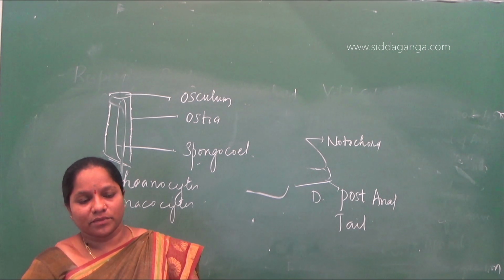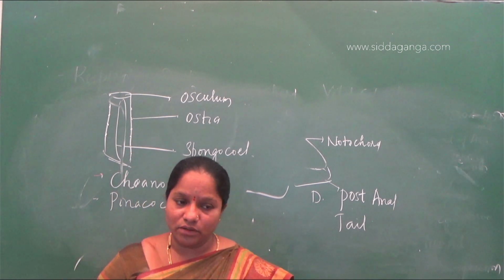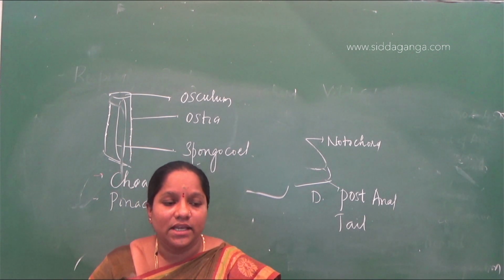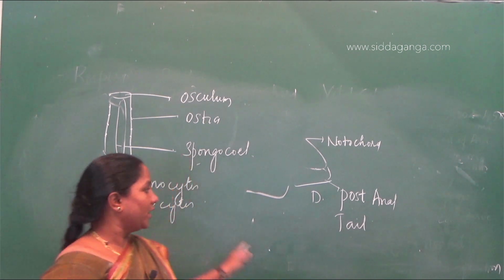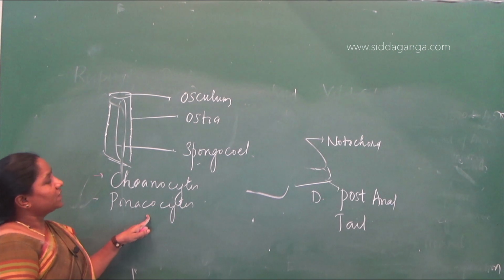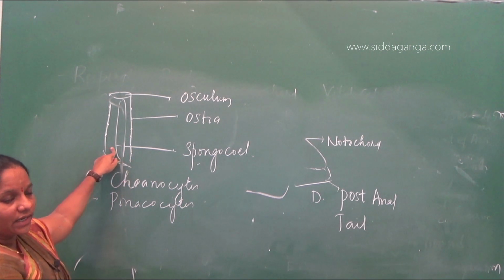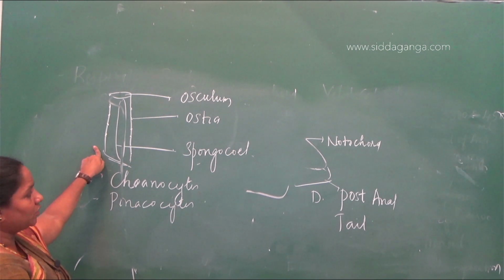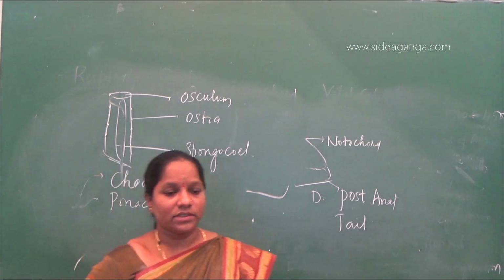Organs are not formed there; we say from cells to tissue, tissue to organs, and organs to organ system. So the choanocyte cells and the pinacocyte cells that are present inside and outside the body of the animal carry the water inside the animal body and help the animal to survive.